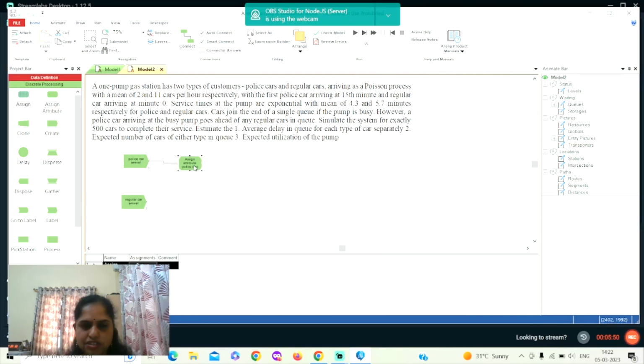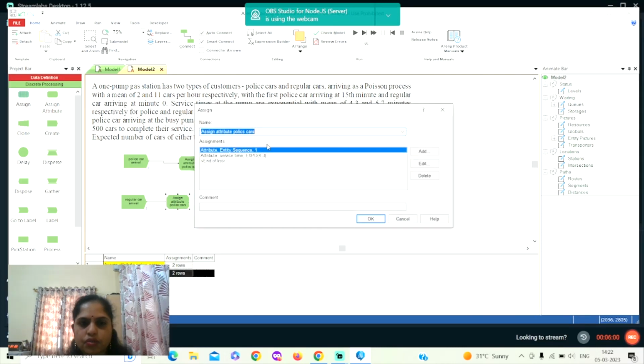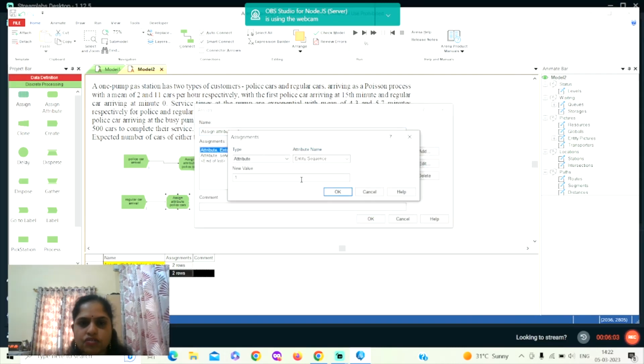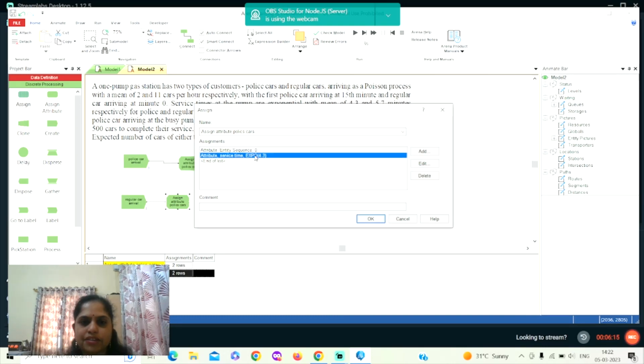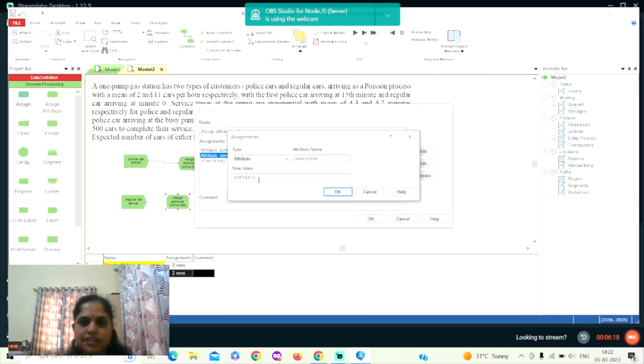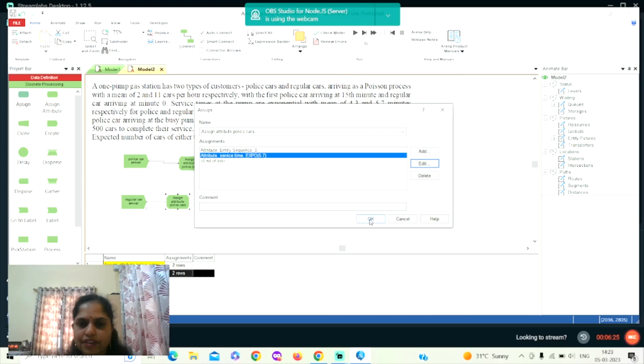Now I just duplicate this, get it here, and give the connection. Here I can edit. For the regular cars, the sequence does not have that priority. They have to wait in the queue, so in that case I can give the value as 0. Similarly, coming to the service time with respect to the regular cars, it's given here as 5.7 minutes. So I'll use the same thing, 5.7 minutes.